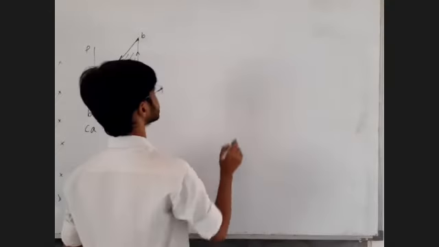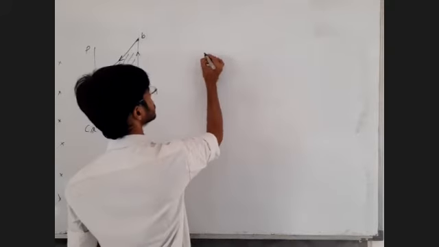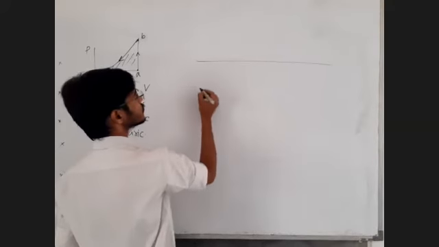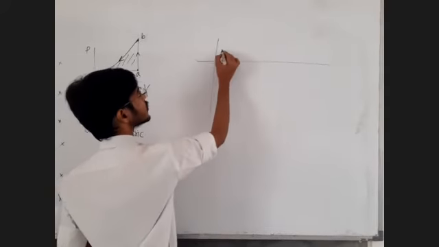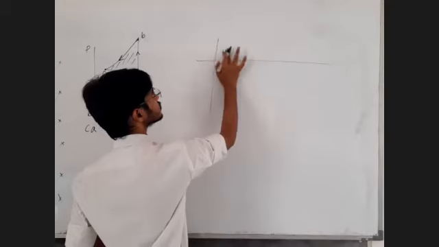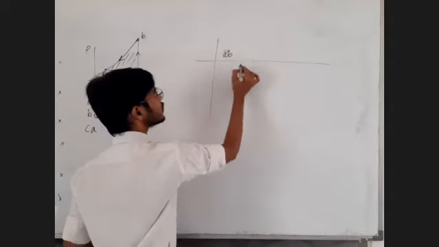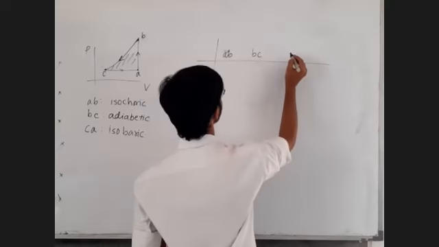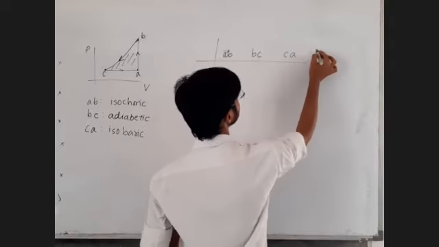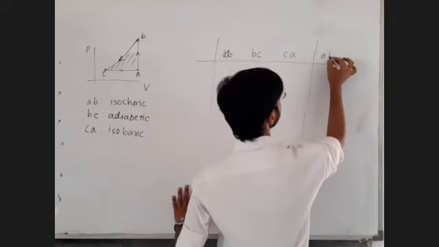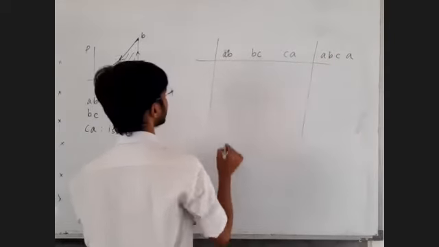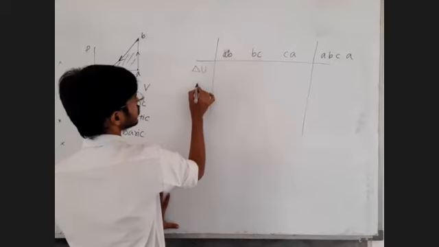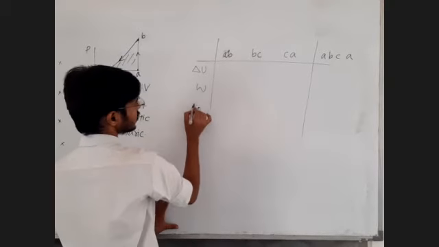What you have to do is go with the first law of thermodynamics. Try to understand. Here you will write process AB, then process BC, process CA, and process ABCA. Here you will write delta U, here W, and here Q.